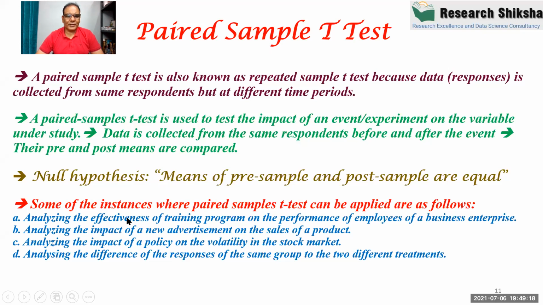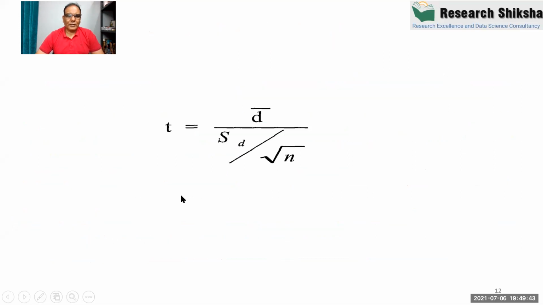For example, analyzing the effectiveness of a training program on the performance of employees of a business enterprise, analyzing the impact of a new advertisement on the sales of a product, analyzing the impact of a policy on the volatility in the stock market, analyzing the difference in the responses of the same group to two different treatments. So these are paired sample t-test cases, and this is the formula for the paired sample t-test. P is actually the difference between pre and post.